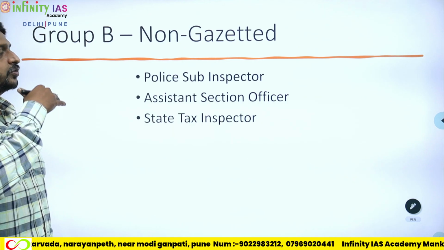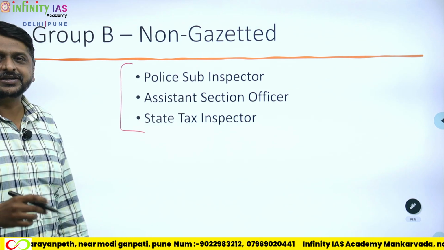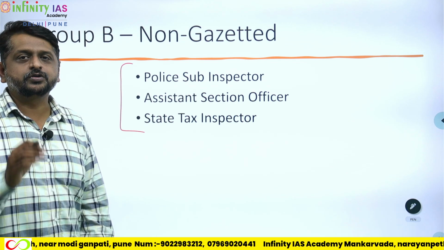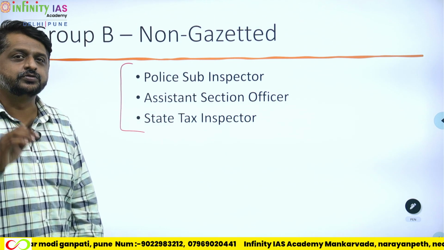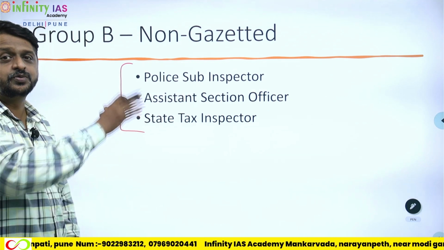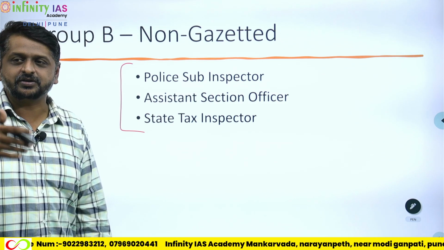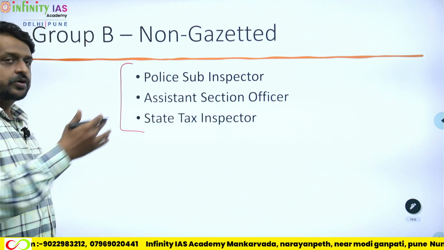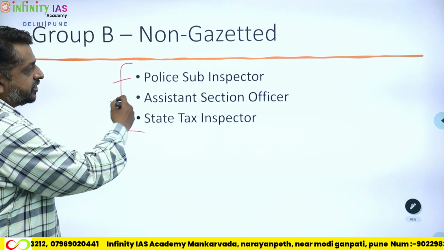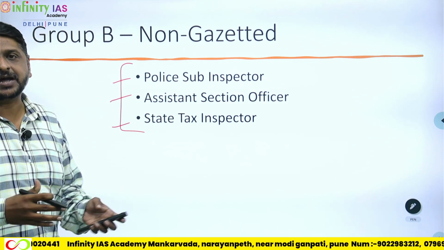Now, when you move on to Group B non-gazetted officers, here is where you would get your combined Group B examination. The earlier posts were all for Group A and Group B through Rajyaseva. When you give the Rajyaseva exam and clear it, you would get one of those posts, depending upon where you stand in the merit list. And when you give your Group B combined examinations, you could become a PSI or assistant section officer, or a state tax inspector. There are so many other things that can happen in your life.